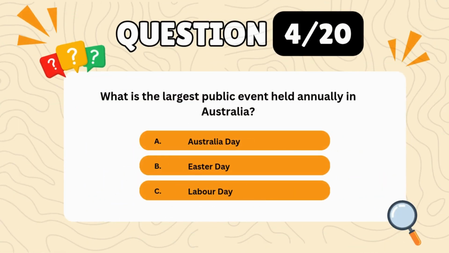Question 4. What is the largest public event held annually in Australia? A. Australia Day. B. Easter Day. C. Labor Day. Correct answer, A. Australia Day.